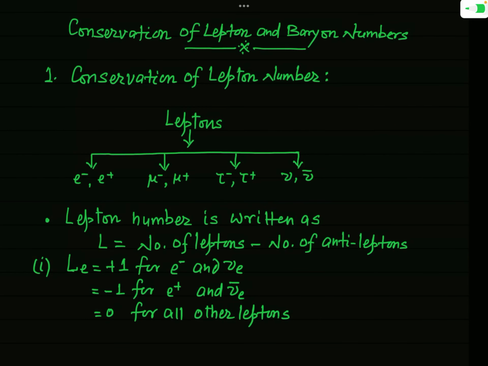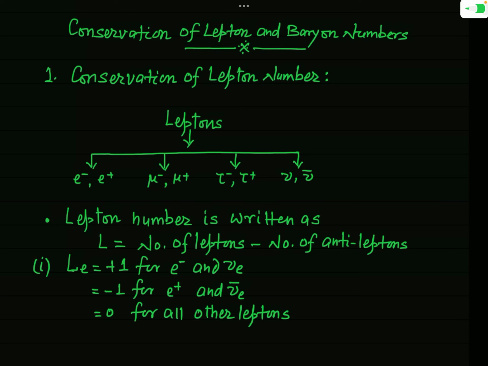In today's lecture, we will see the concept of two important quantum numbers. The first quantum number is called Lepton number and the other is Baryon number. Lepton number is defined for leptons and Baryon number for baryons. We will also see that these two quantum numbers remain conserved, or remain constant, in all the three interactions, that is electromagnetic interaction, the strong interaction and weak interaction.